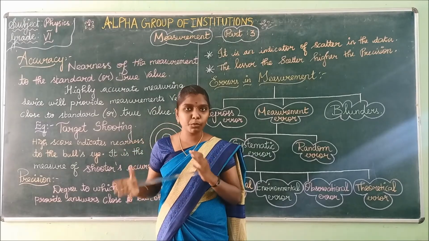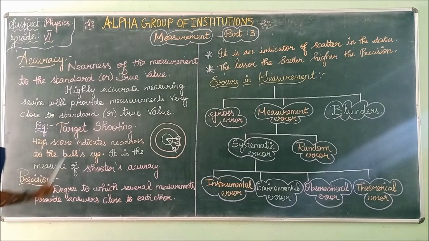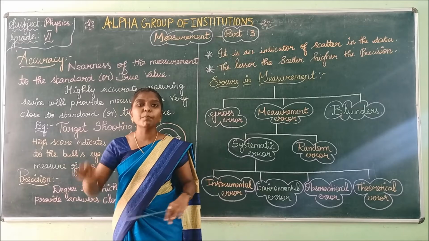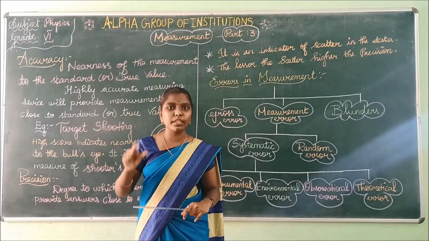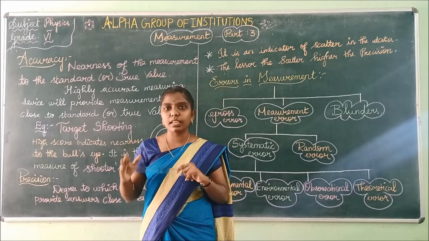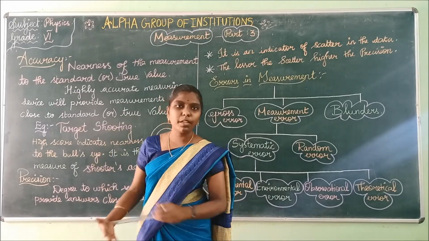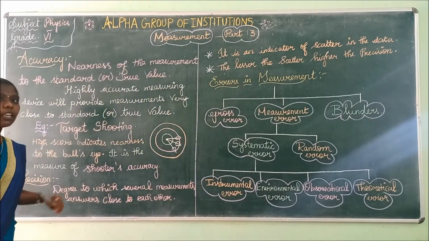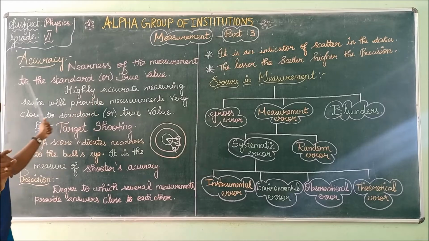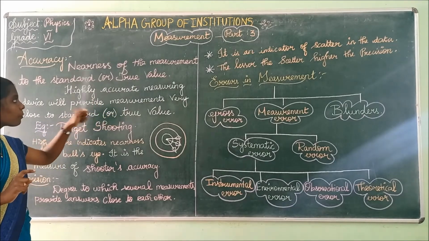The next topic which you are going to see is accuracy and precision. Accuracy. What is meant by accurate? Accurate is nothing but exact. The meaning of accurate is exact. We are going to see accuracy and precision in measurement. Accuracy: nearness of the measurement to the standard or true value.